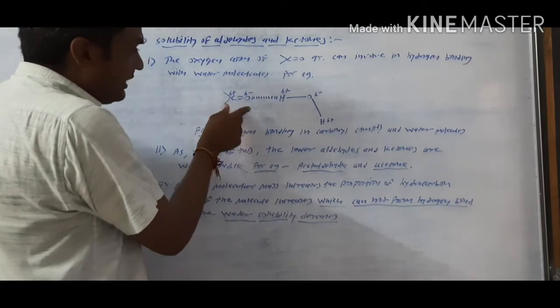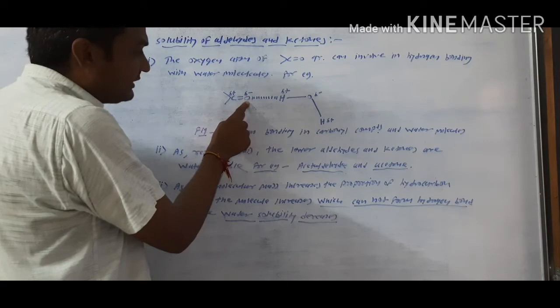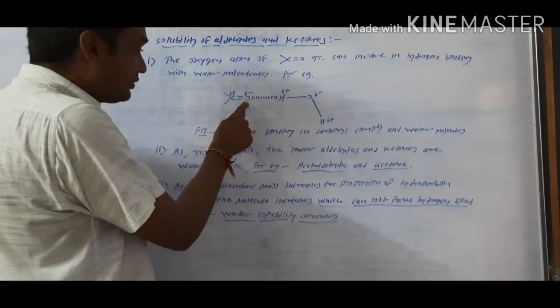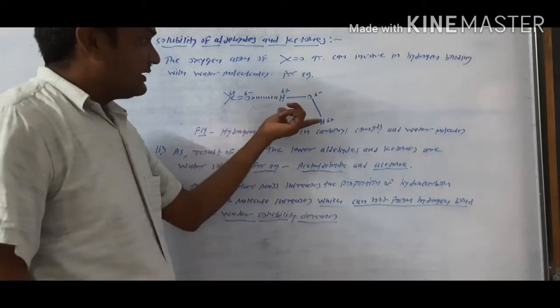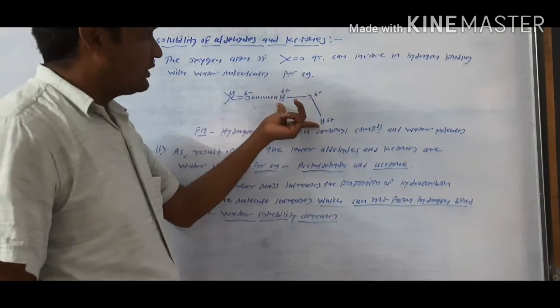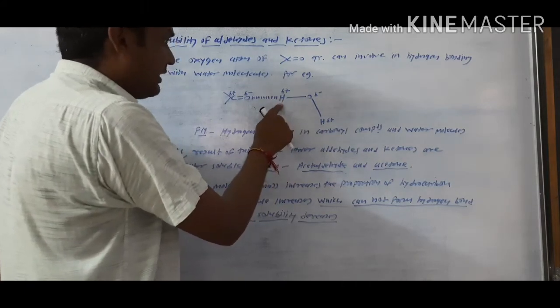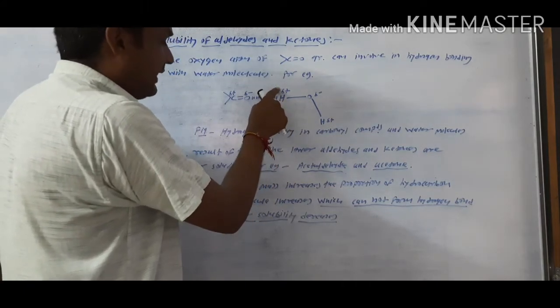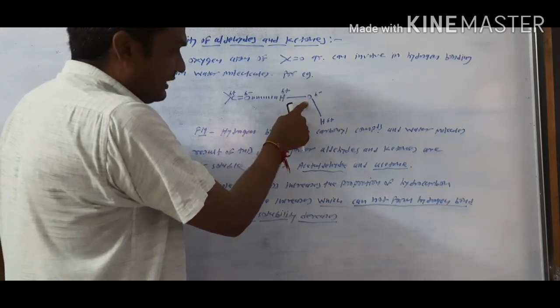Here it is the carbonyl group, the carbonyl carbon. Here it is the carbonyl oxygen. Carbonyl oxygen has a delta negative charge. Carbonyl carbon has a delta positive charge. In the neighboring molecules, the water molecules, one hydrogen atom acquires an additional positive charge, and the oxygen atom has an additional negative charge.